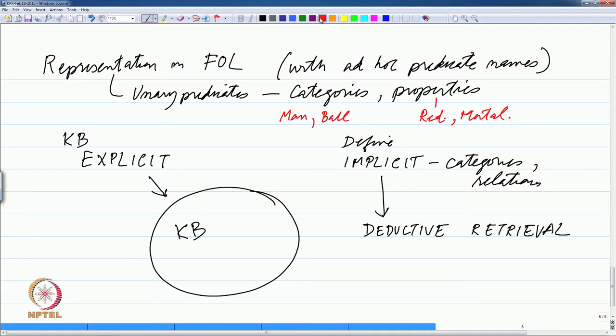So, to go back to the standard example that we have been looking at, the knowledge base has man Socrates, and for all x man x implies mortal x, and we can ask a query: is mortal Socrates.